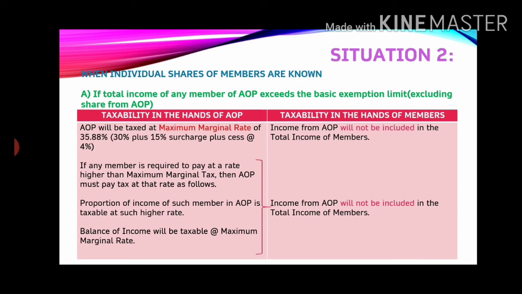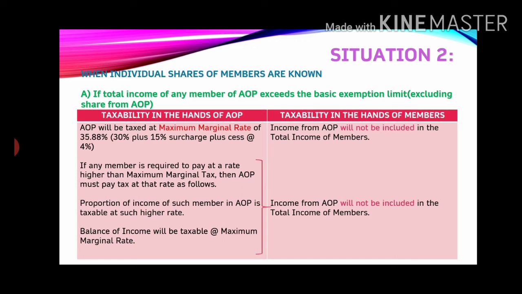And the second thing is, if any member is required to pay tax at a rate higher than MMR, that is the same. If a member is a foreign company, he has to pay tax at a rate higher than MMR, then the AOP will be taxed at such rate. But there is a slight difference here. The proportion of income of such member in the AOP is taxable at such rate.